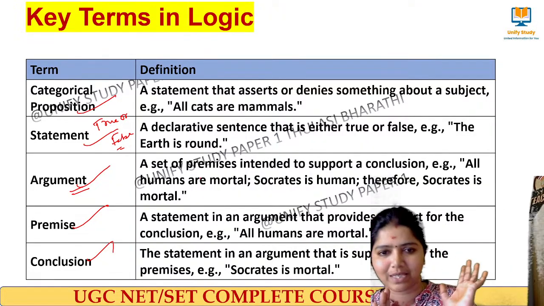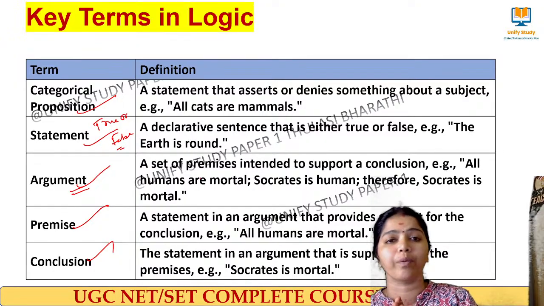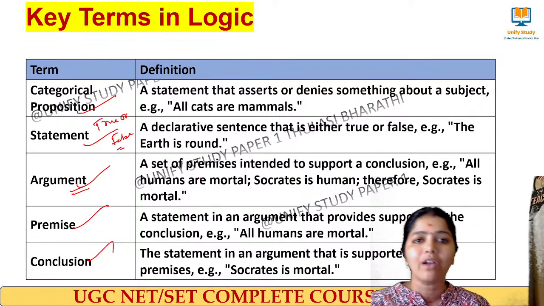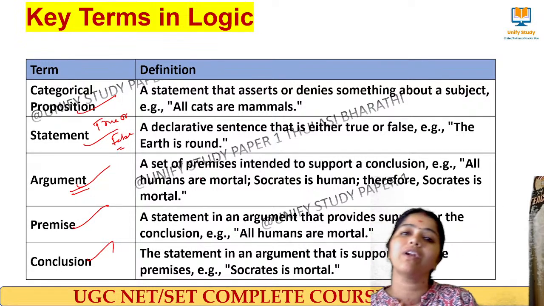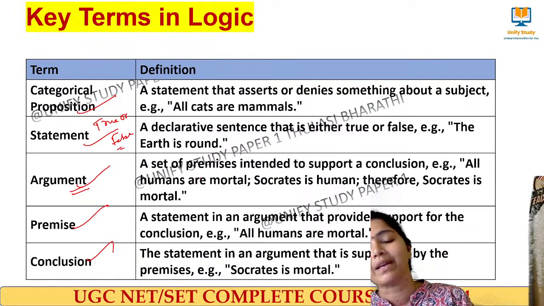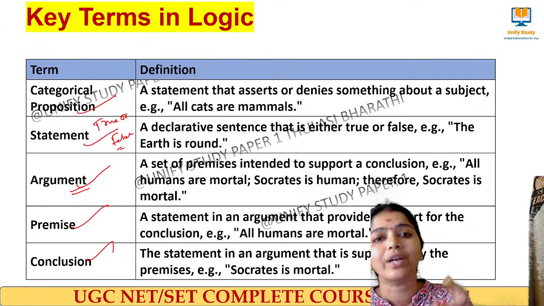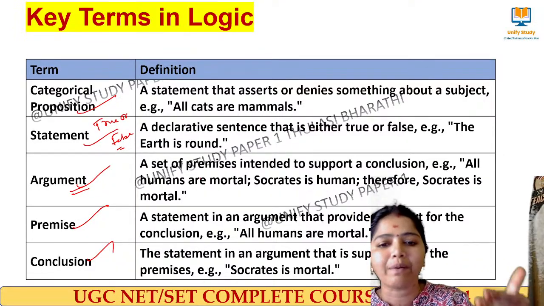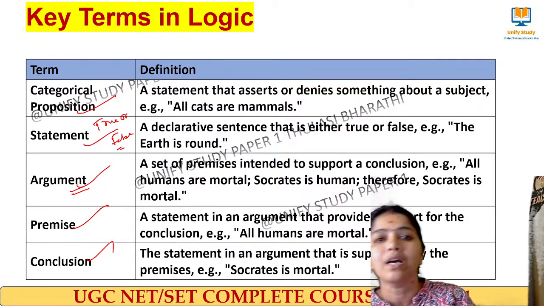We need to have a premise, so that we call it an argument. So an argument is not of one sentence. Definitely some supportive things will be there to make a conclusion. That we call an argument. Then what is a premise? As we have told now, it is a statement in an argument. So in an argument there will be a statement which I have proposed, so that I can make a conclusion, and that we call premises.